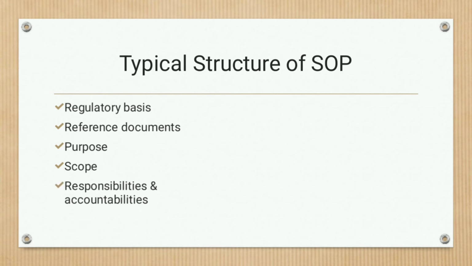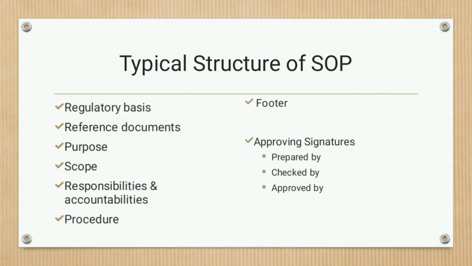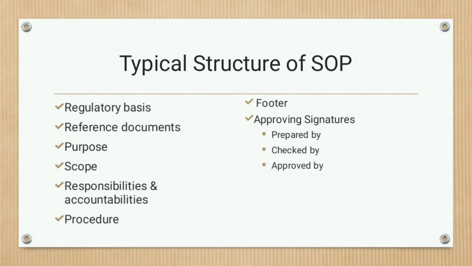Then it should have responsibilities and accountabilities, that is whose responsibility it is to carry out the SOP. Then the procedure or steps to carry out in sequential order. Then it should have a footer. Then approving signatures, that is who has prepared the SOP, who has checked the SOP, and who has approved the SOP. So all these three things should be indicated on the SOP.